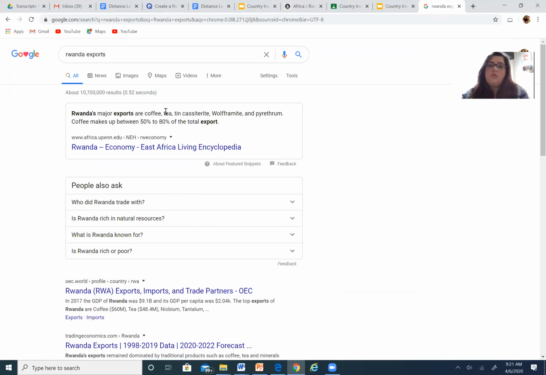Okay, so right here at africa.upn.edu, it's going to tell me that the major exports are coffee, tea, tin. These are all those different kinds of ore, right? So coffee makes up between 50 to 80% of their total exports. So that's 50 to 80% they are sending out of whatever they are able to grow and things like that. That 50 to 80% is obviously mostly coffee.